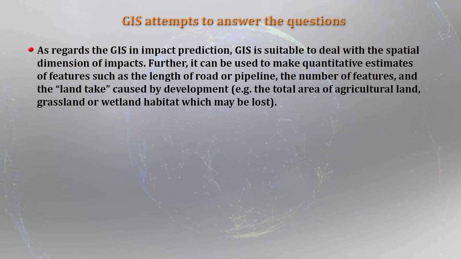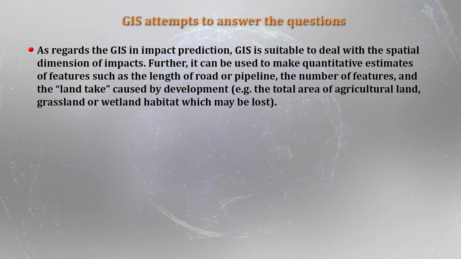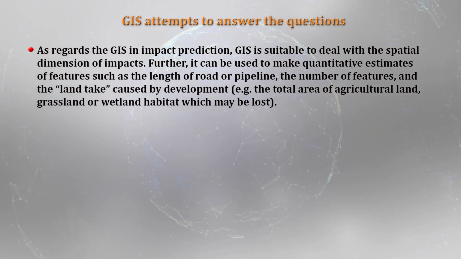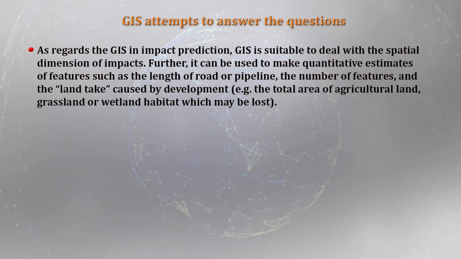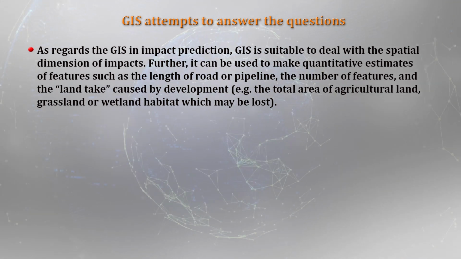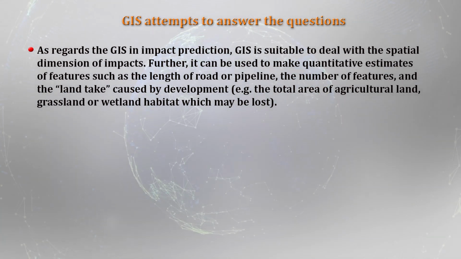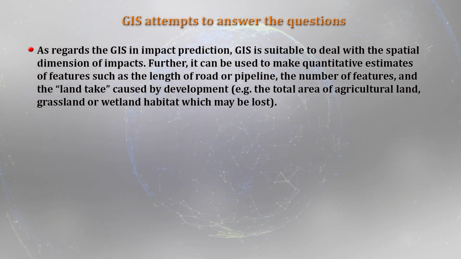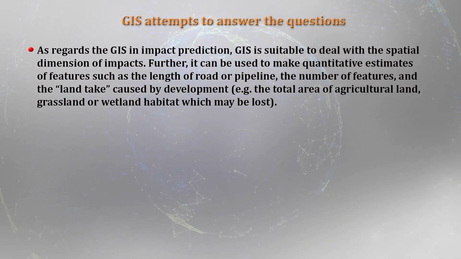As regards GIS in impact prediction, GIS is suitable to deal with the spatial dimension of the impacts. It can also be used to make quantitative estimates of features, such as, for example, the length of a road or a pipeline, the number of features, or even the land take caused by any development project. For instance, the total area of agricultural land that has been taken out because of development projects. So these can all be captured using GIS.